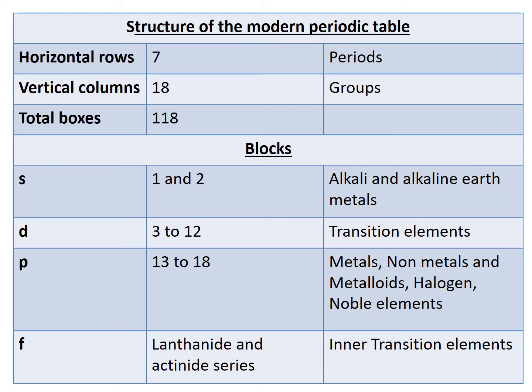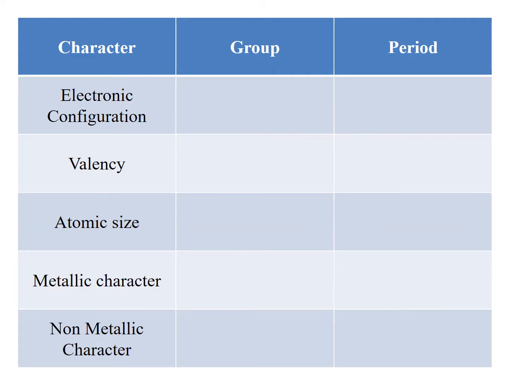Not only that, the modern periodic table also helps me to learn and understand certain characters of that element by understanding which group and which period it is present in. Which are those characters? We understand 5 characters: electronic configuration, valency, atomic size, metallic character and non-metallic character. We learn about these characters from the modern periodic table. Today, from these 5, we will be learning the first 2, that is electronic configuration and valency.